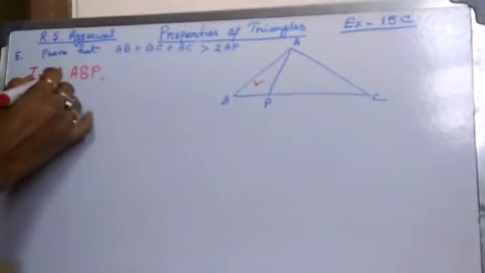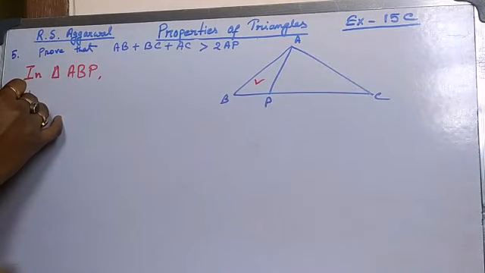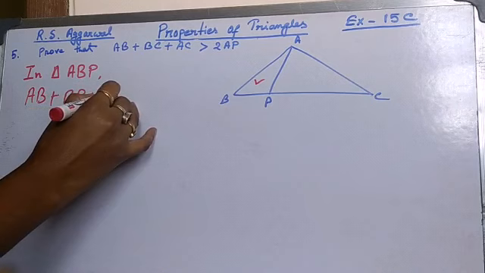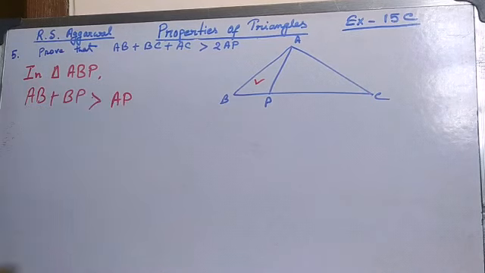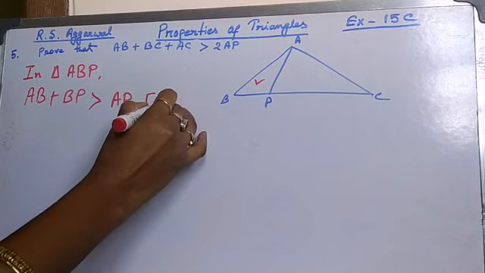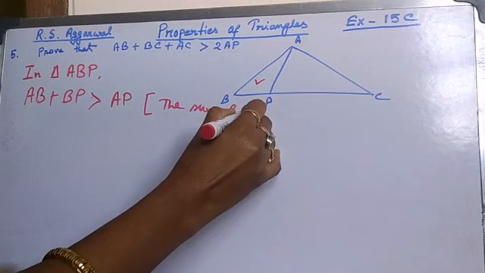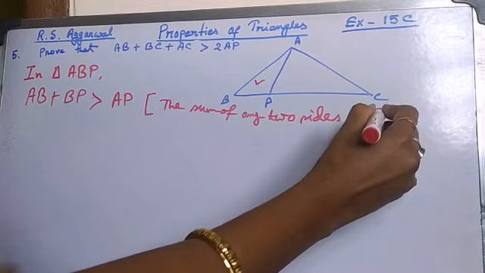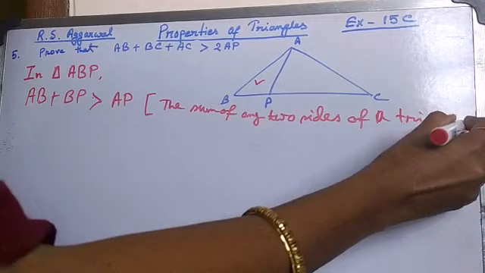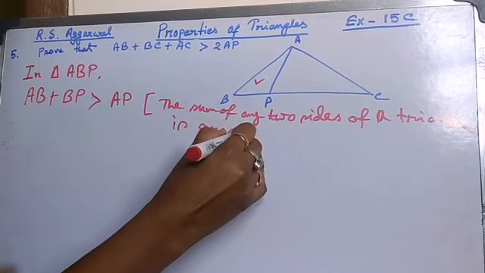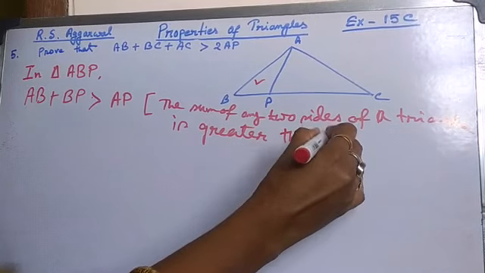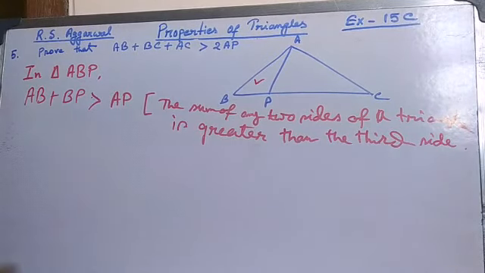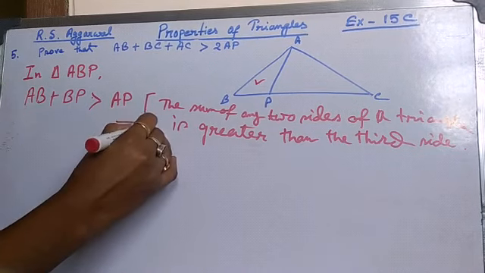In triangle ABP, AB plus BP is greater than the third side, that is AP, because the sum of any two sides of a triangle is greater than the third side. This is equation number 1.